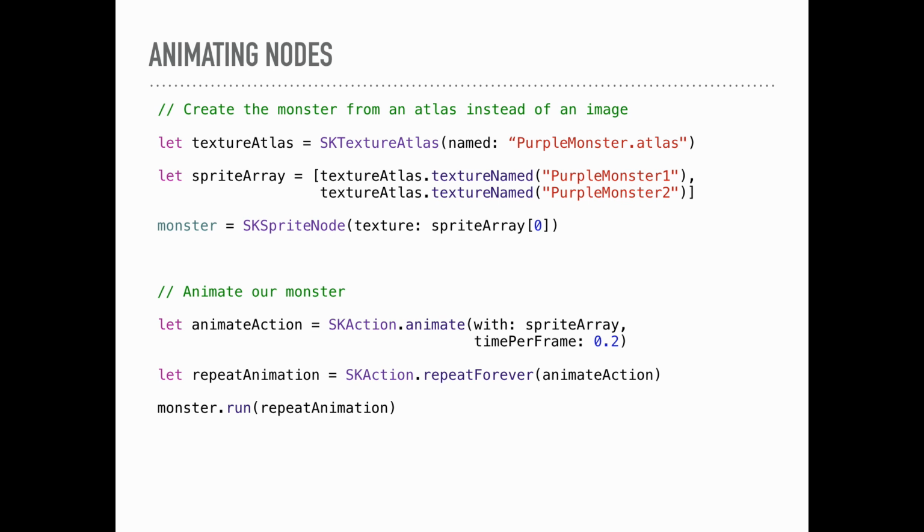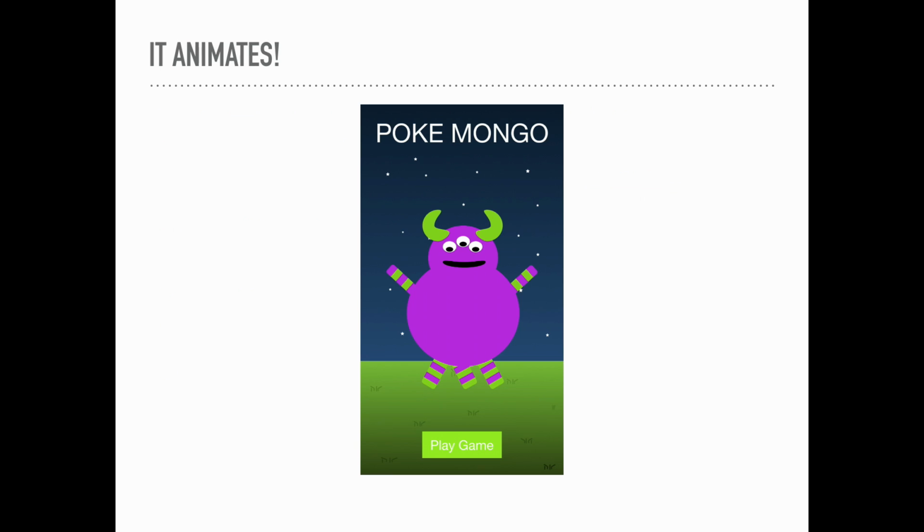So we'll create our texture atlas, we'll assign it an array of images, and then we use the SKAction animate method to pass in those images, and then we have to tell it how quickly we want those images to change. That's something you can play around with to find the right setting that works for you. I have it set at 0.2 seconds. And then we're going to repeat that animation forever, because otherwise it would only happen once. And then we'll call the run method on our monster to actually kick that off.